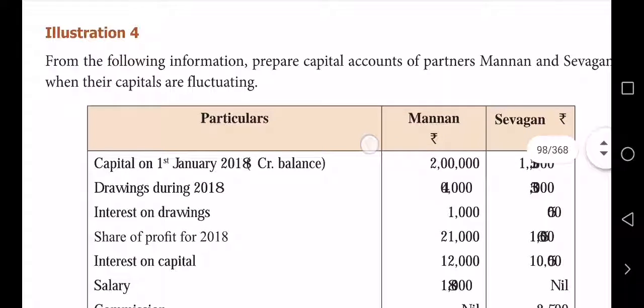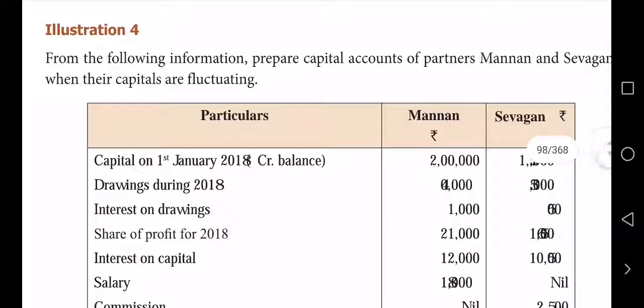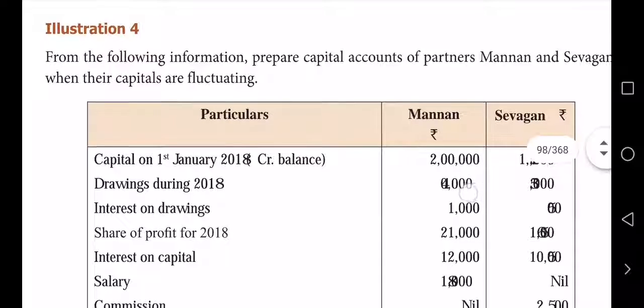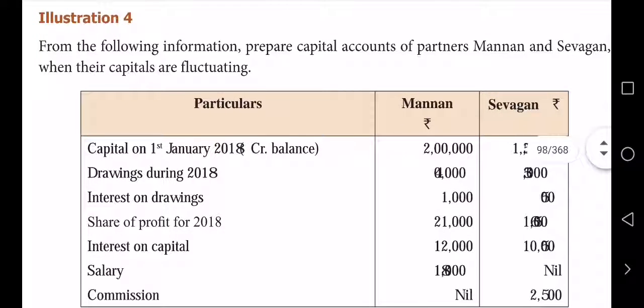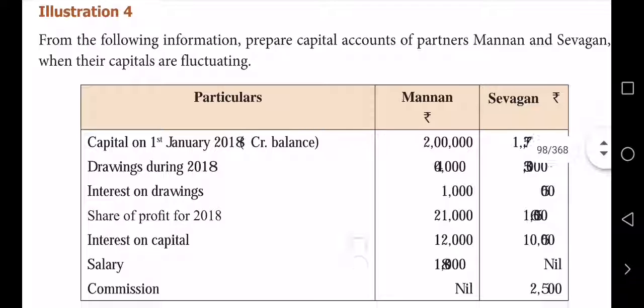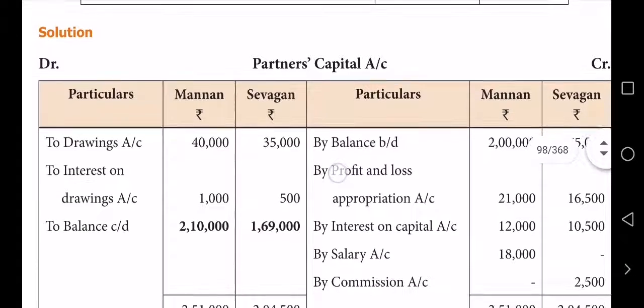Then come to this illustration. See the fourth illustration, let me read it clearly. From the following information prepare capital accounts of partners Mannan and Sevagan when their capitals are fluctuating. They have said fluctuating, so no problem. Okay. Now come to this fourth sum. See capital, drawings, interest on drawings, everything.